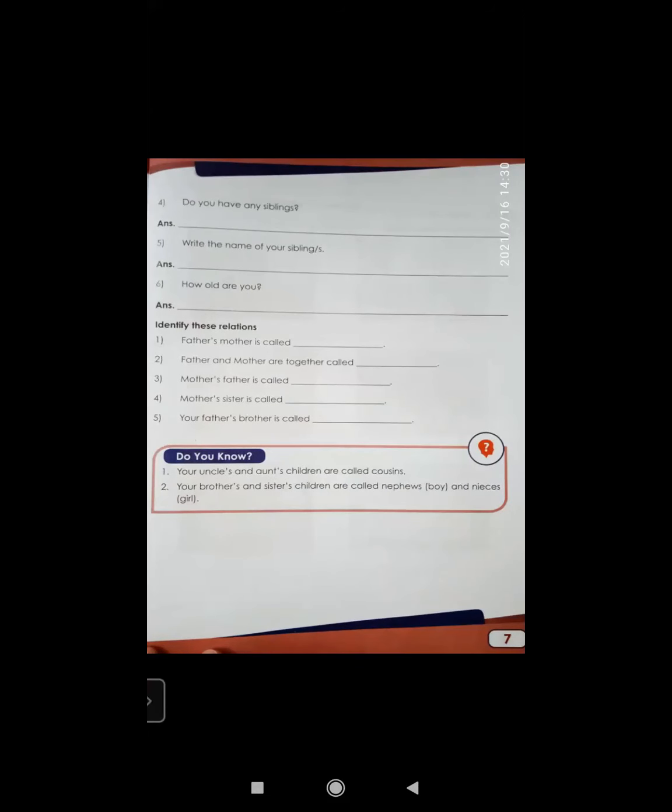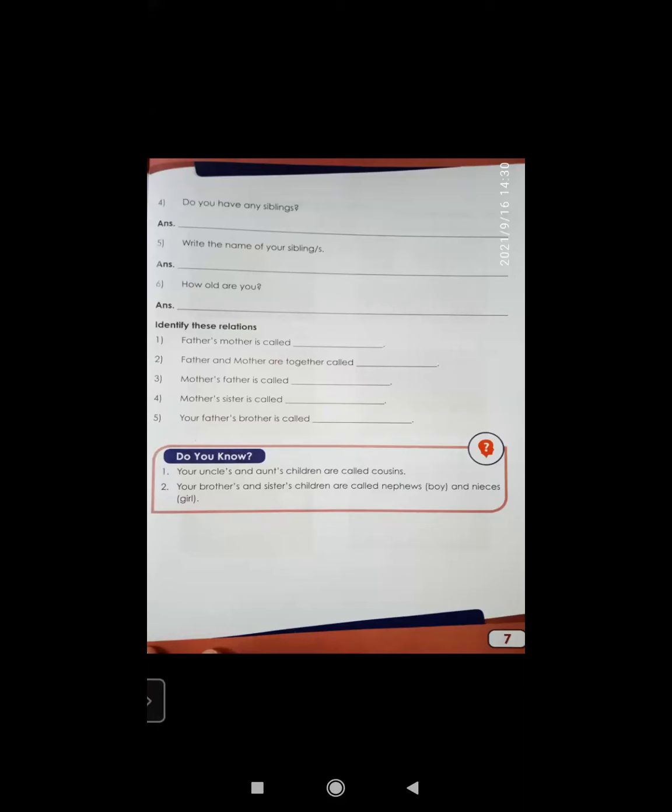Do you have any siblings? Siblings means your real brother or sister. If you're having real brothers and sisters, they are your siblings, right? So if you're having, you will write there, yes, I have dash siblings, right? Like if you're having 2 siblings, write there 2. If you're having 3 siblings, write there 3. Okay. But siblings are not your uncles' and aunts' children, right? Uncles' and aunts' children are called what? Cousins, not siblings. Siblings means only your real brother and real sister.